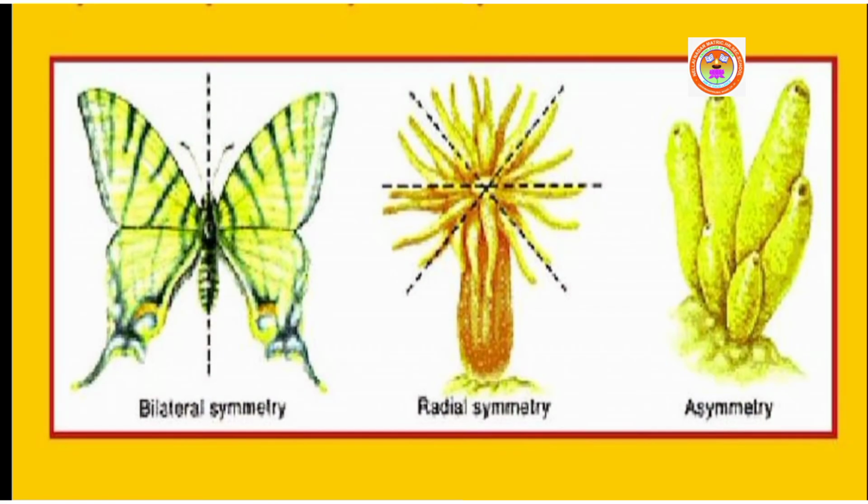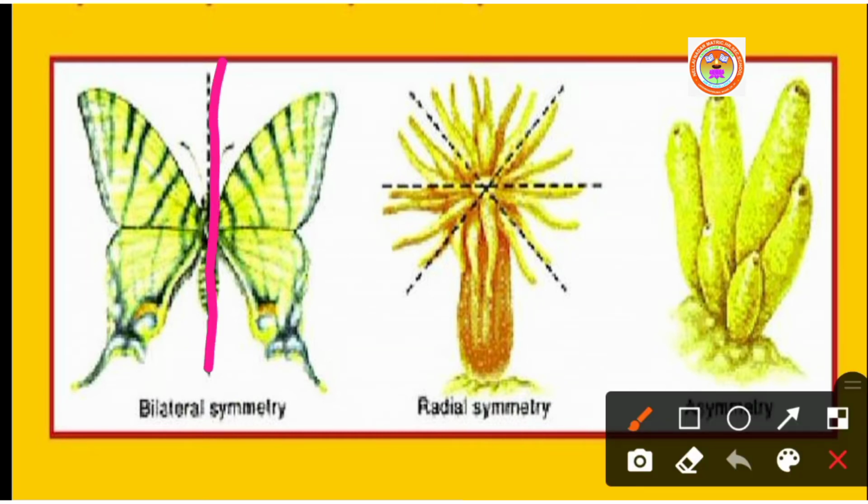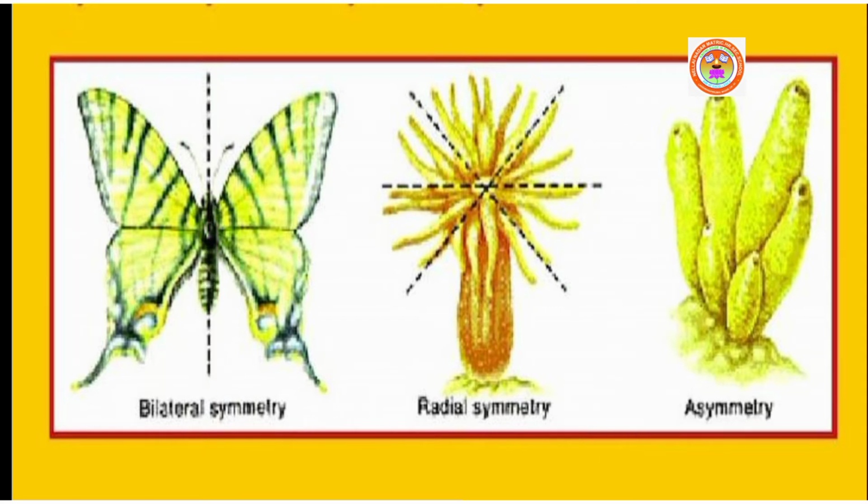Here you can see the first two pictures show symmetry. The butterfly shows symmetry. There is a central line, and on the opposite side of the line, the organs are arranged similarly. That is called symmetry.